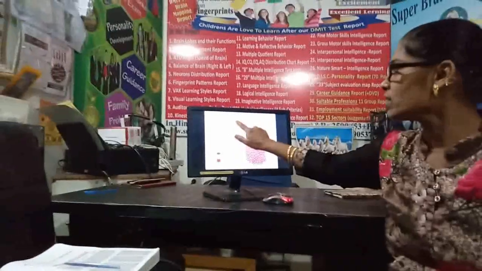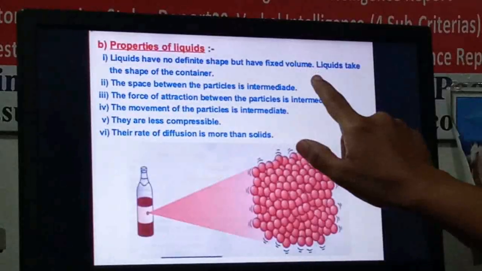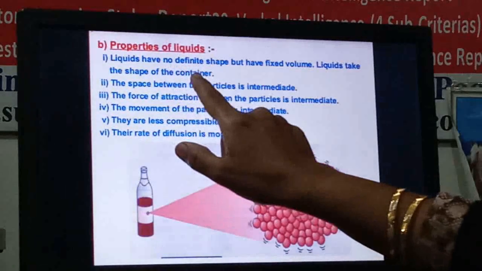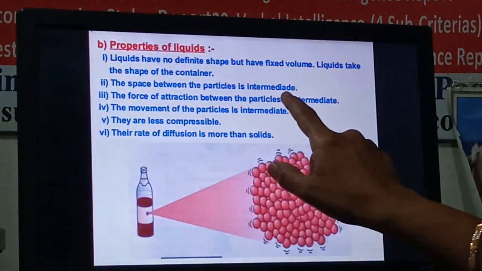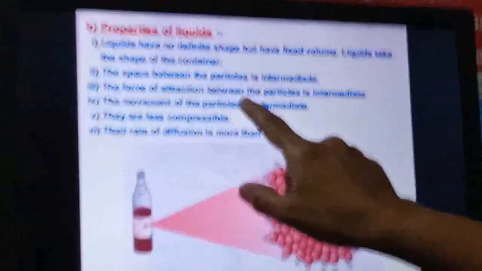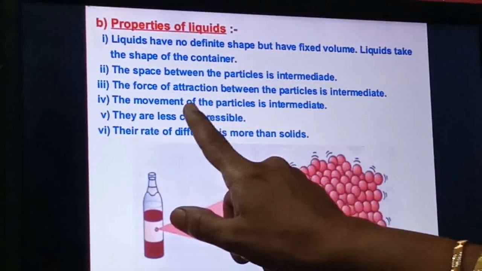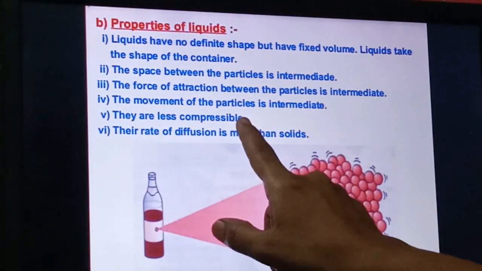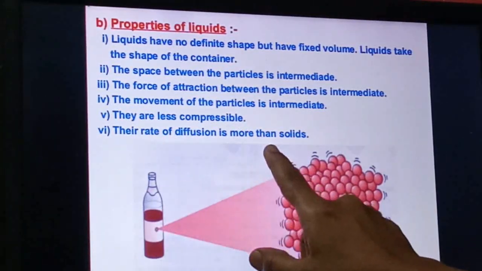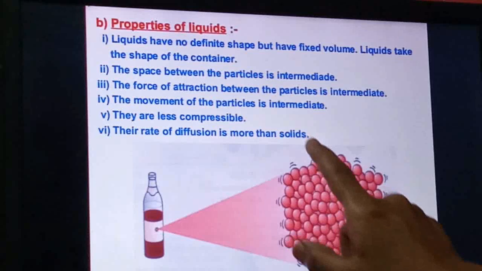So these are the properties of a liquid. Once again, see: no definite shape, no fixed shape, but has fixed volume. Takes the shape of the container. Space between the particles is intermediate, force of attraction between the particles is intermediate, movement of the particles is intermediate, less compressible, and rate of diffusion is more than the solid.